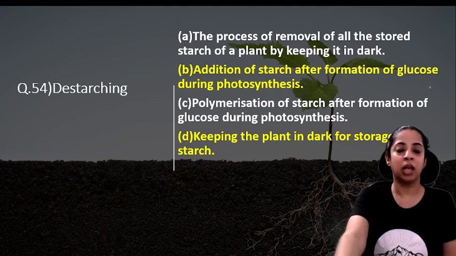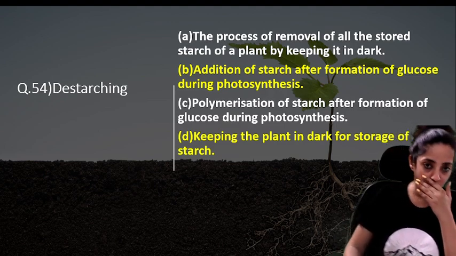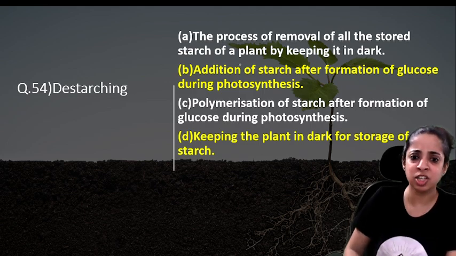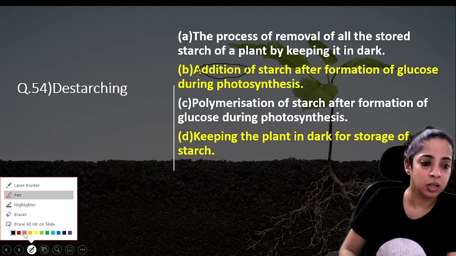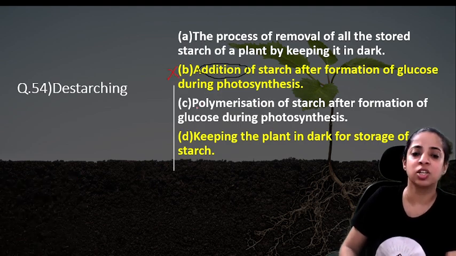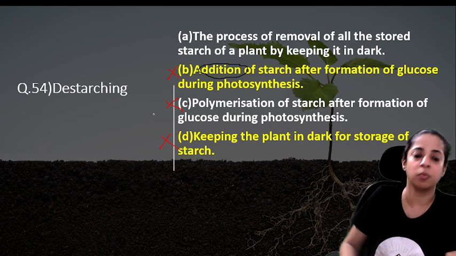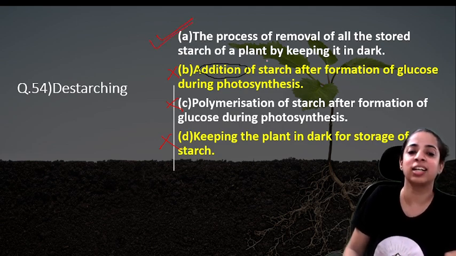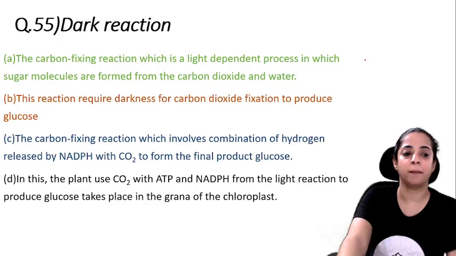Okay. Now what is destarching? This is very easy. Destarching is not addition of starch, right? So it cannot be addition of starch. It cannot be polymerization of starch. It is keeping the plant in the dark, but not for storage of starch. So our option A is correct, that it is the process of removal of all the stored starch of a plant by keeping it in the dark.